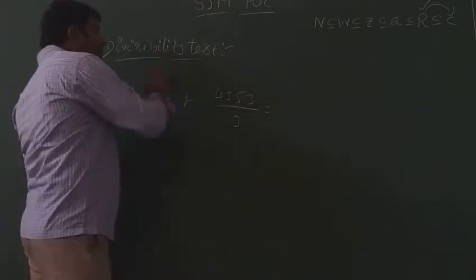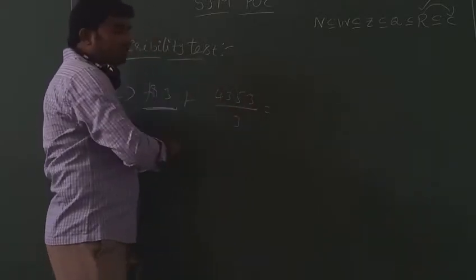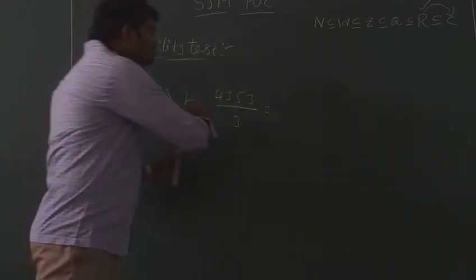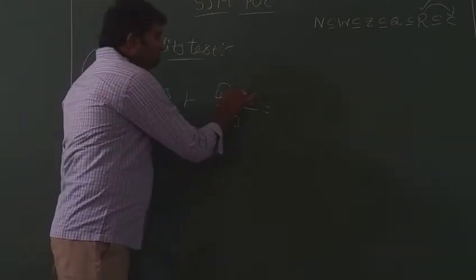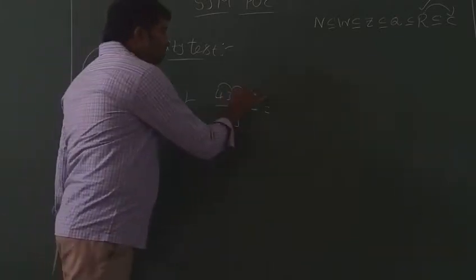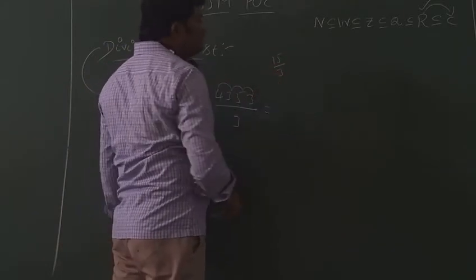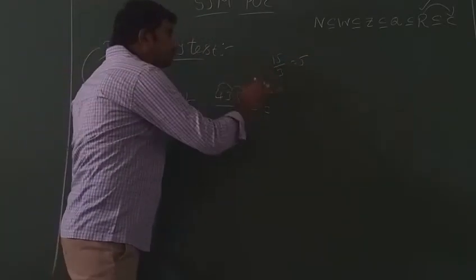Sum of the digits in the given number, whatever the number of digits, just add the digits. 4 plus 3 is 7, 7 plus 5 is 12, 12 plus 3 is 15. Is 15 divisible by 3? Yes, 5 times. So this whole number is also divisible by 3. That's the condition for the divisibility test for 3.